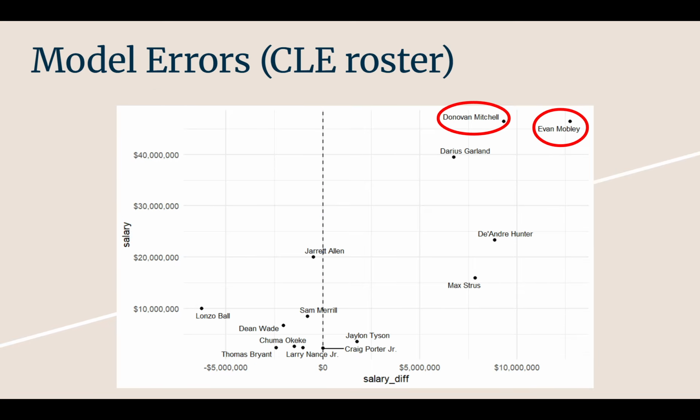Yeah. So there's some model errors. I'm a Cleveland Cavaliers fan, for better or for worse. This analysis was done before the Darius Garland trade for James Harden, so I don't have any data on that. But there's clearly some errors here in that Donovan Mitchell and Evan Mobley are both overvalued. And maybe they are, and maybe that's a conversation we gotta have.